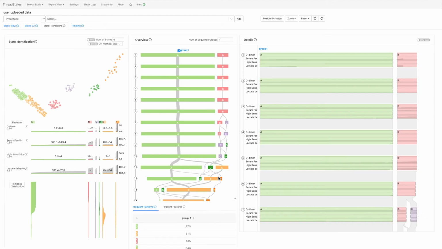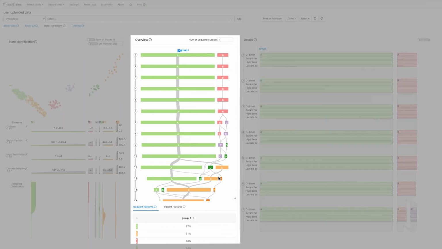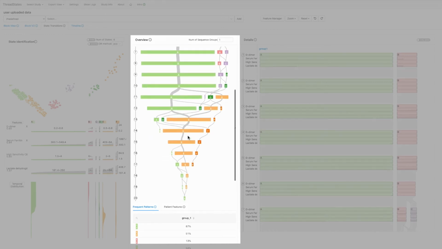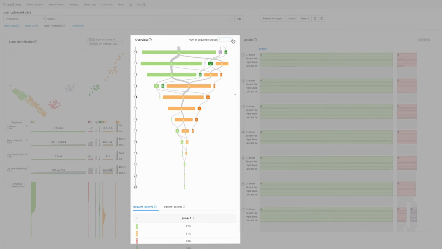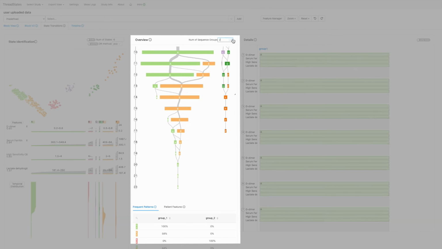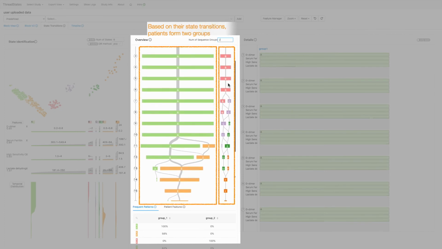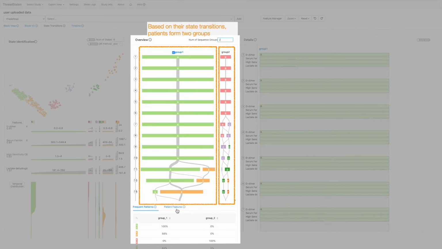The identified states help users effectively summarize different patient status. But how do patients transit among those states? To answer this question, we provide a transition overview to show the patient state transitions. Those state transition patterns can be intertwining and lead to visual clutter, making it difficult to identify insightful patterns. Therefore, we group patients based on their state transitions.